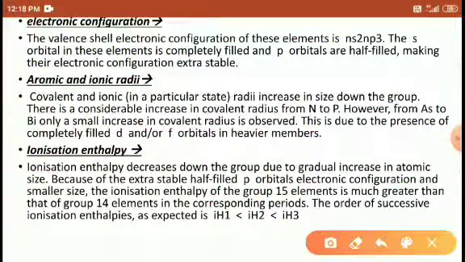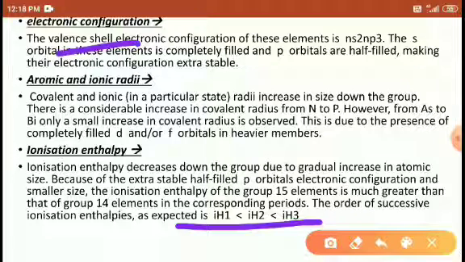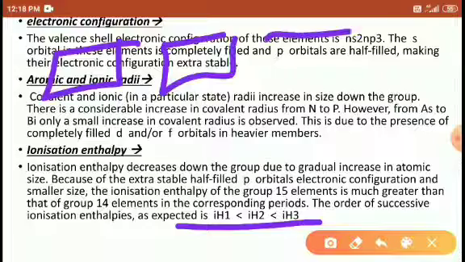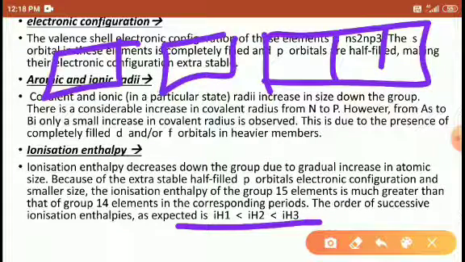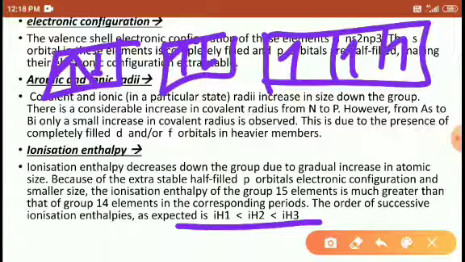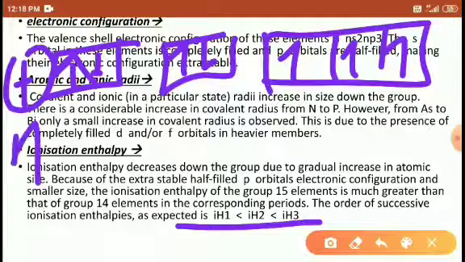So as electrons are removed, the proton-to-electron ratio increases and ionization enthalpy also increases. One more point: look at nitrogen, 1s2, 2s2, 2p3. Here the nucleus contains 7 protons.